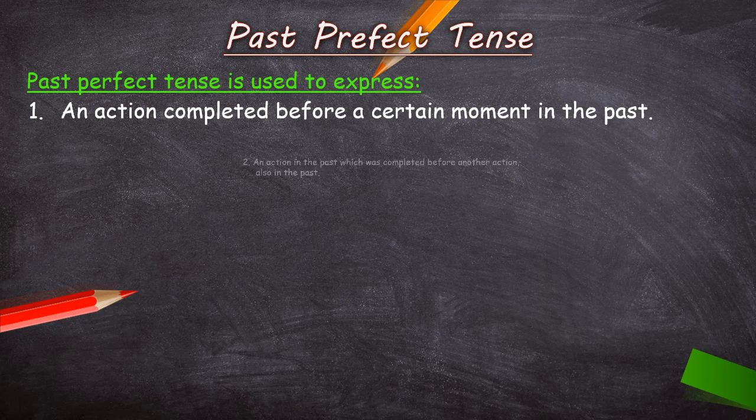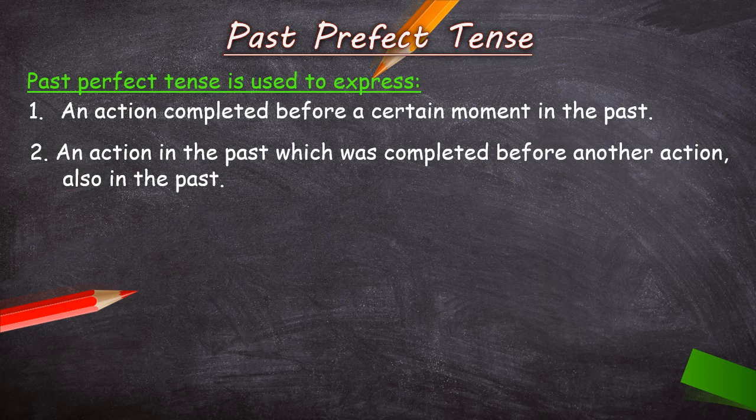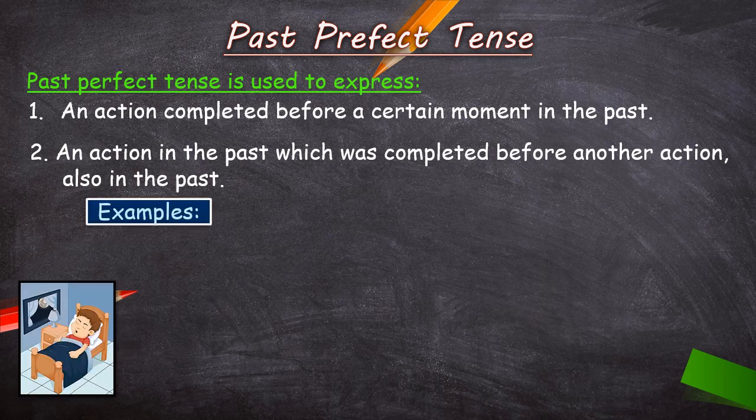Is it clear? Now the second point. An action in the past which was completed before another action also in the past. That means here we are talking about 2 actions, but both actions are over in past time, in a time which is over. Is it clear? Now to make these 2 points clear, let's take an example first.